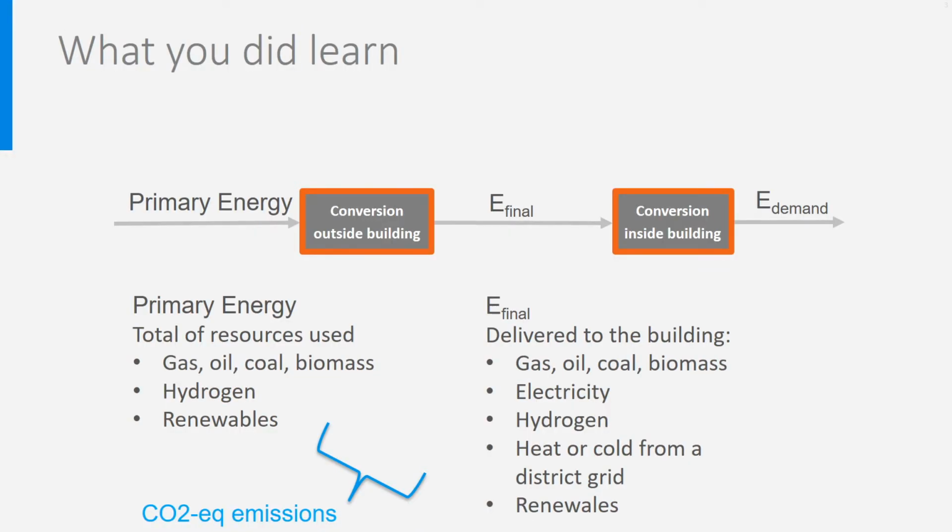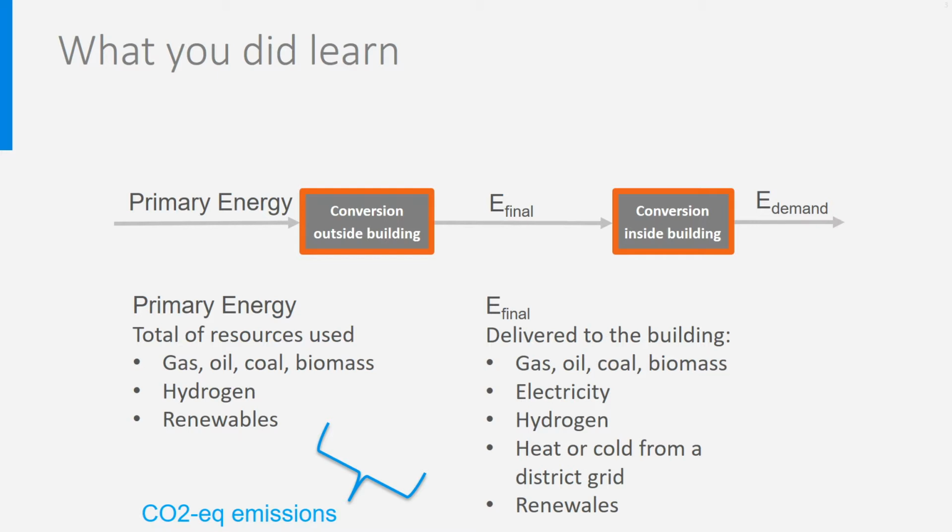You first have learned how to estimate the primary energy needed to meet a certain demand for heat, cold and electricity in a building by using the efficiency of the conversion system and the energy content of the resource used. You have practiced a lot that there is sometimes only one step between primary energy and energy demand, like when a combustion boiler is used at home. Other times there are two steps, like when using an electrical boiler or a hydrogen fuel cell. Both electricity and hydrogen must be converted from primary resources.